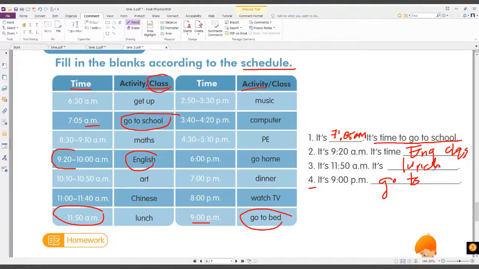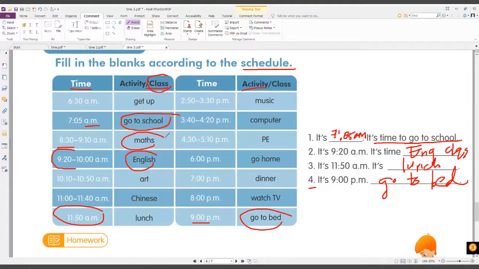All right. Okay. Now I will ask you. Now, how about it's 8:30 a.m. It's time to go to school. Okay, 8:30. It's 8:30 a.m. It's time for maths class.